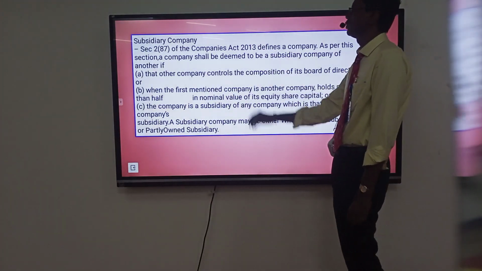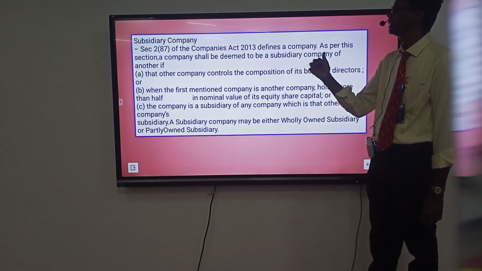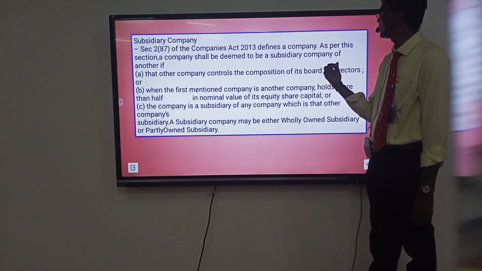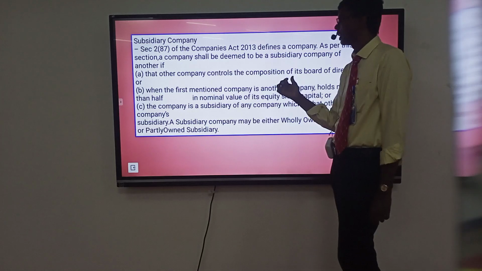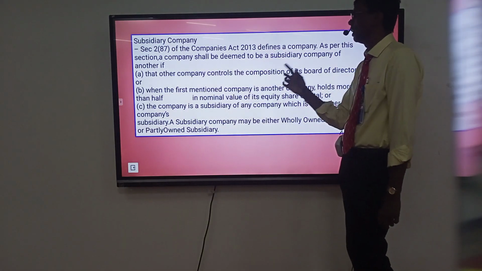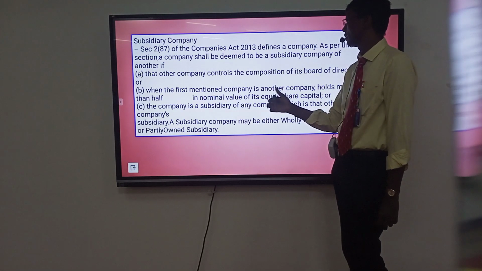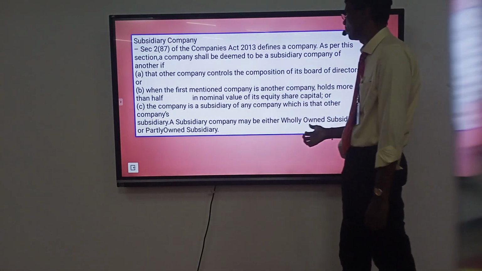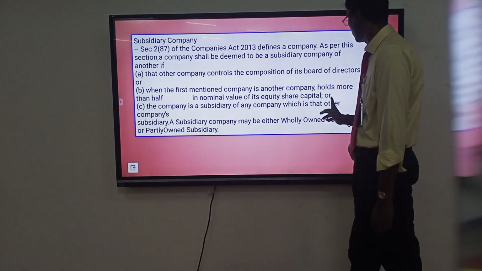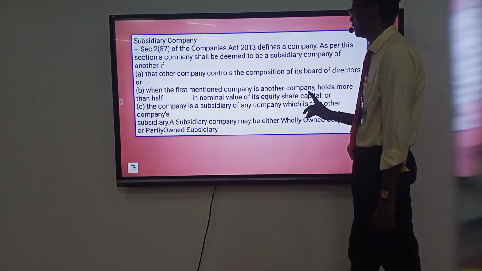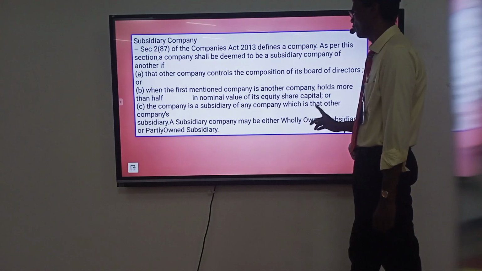Subsidiary company. Section 2(87) of the Companies Act 2013 defines a subsidiary company. As per the section, a company shall be deemed to be a subsidiary company of another if the other company controls the composition of its board of directors, or holds more than half of its nominal value of equity share capital, or the company is a subsidiary of any company which is that other company's subsidiary. A subsidiary company may be either fully owned or partly owned.